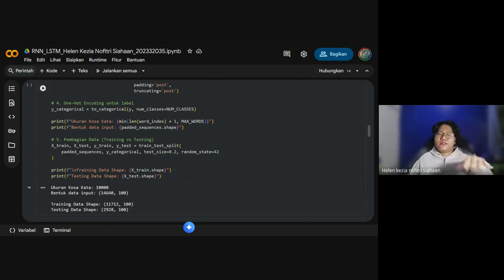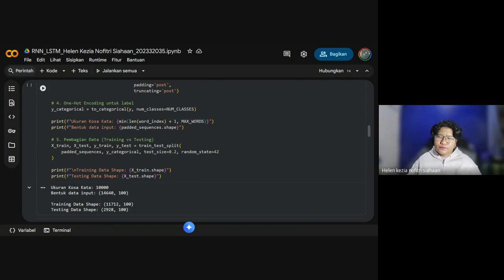The fifth and last step is separating the data into training and testing. As we always do, it is X_train, X_test, Y_train, and Y_test, from train_test_split. The padded sequences, Y categorical, test size, and random state will be contained here, and it will print out the training data shape and testing data shape.